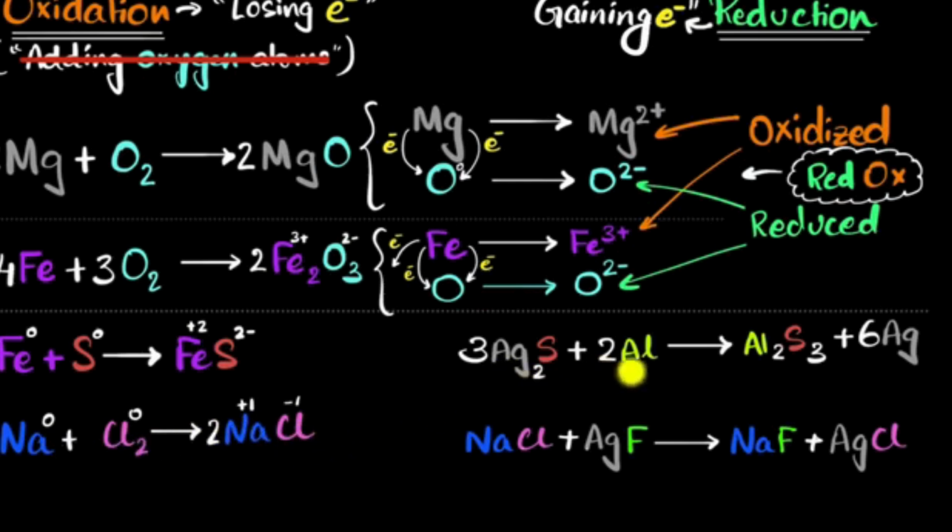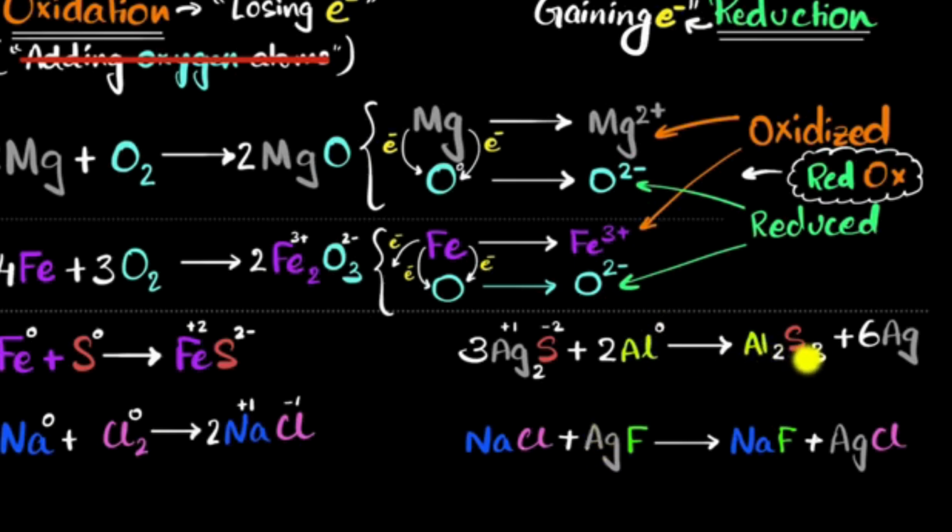All right, here's the next one. This looks slightly more complicated, but we'll work it out. Silver, being a metal over here, loses electrons, so it loses 1 electron, so it actually has +1 charge. And sulfur gains 2 electrons, means it has -2 charge. In fact, that's the reason why we have 2 Ags, so giving you +2 and -2, that balances it out, okay? Anyways, that's the charge over here. Aluminium, look, it's not bonded to anything, so it has 0 charge over here. But what happens over here?